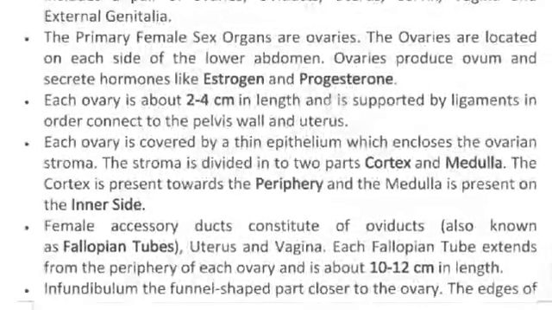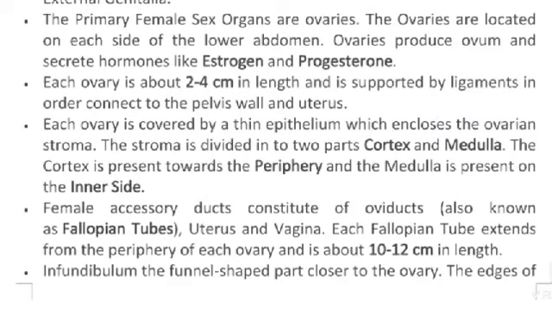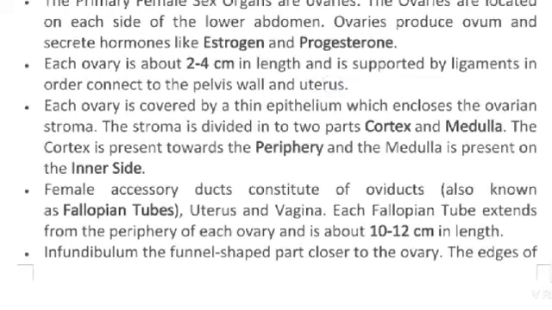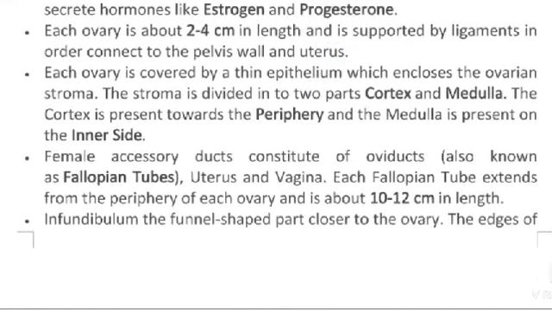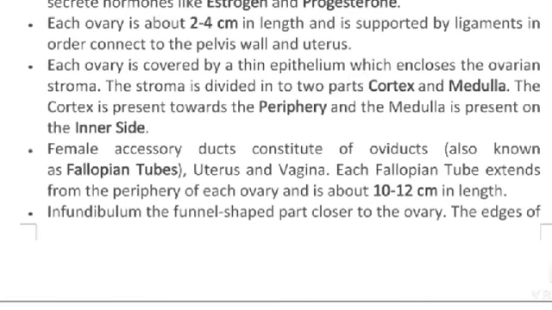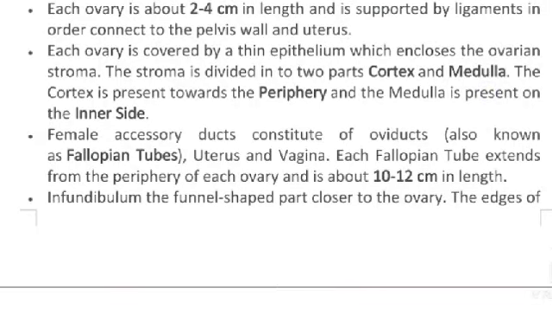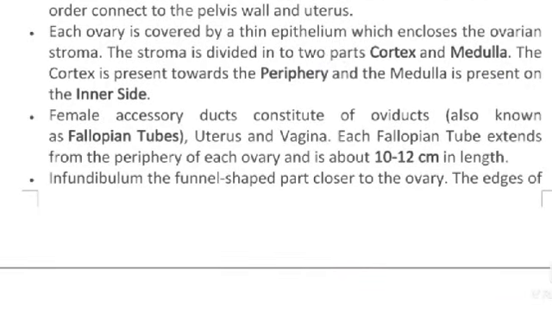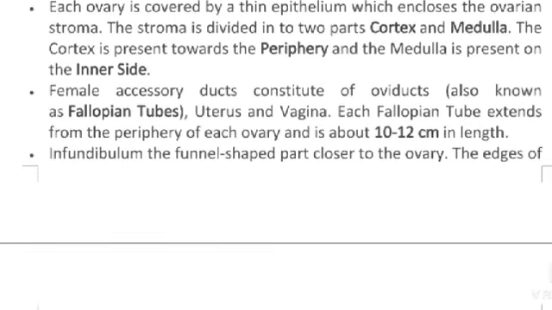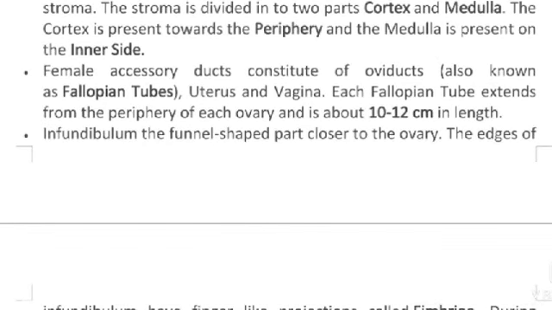Each ovary is about 2 to 4 cm in length and is supported by ligaments connected to the pelvic wall and uterus. Each ovary is covered by a thin epithelium which encloses the ovarian stroma. The stroma is divided into two parts, cortex and medulla. The cortex is present toward the periphery and the medulla is present on the inner side.